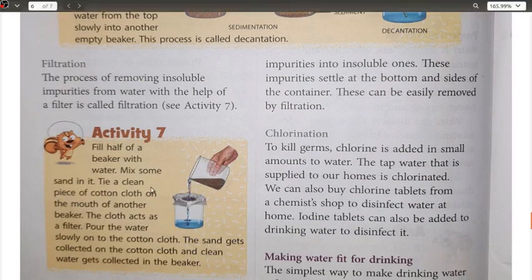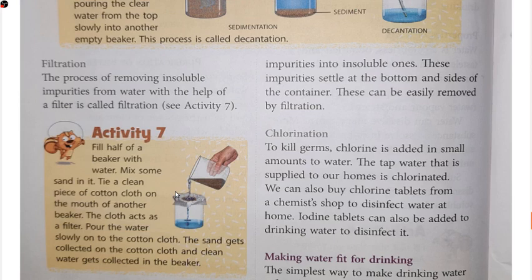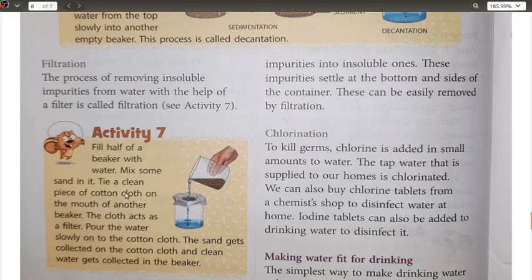Starting with one of the activities related to filtration: fill half of the beaker with water, mix some sand in it, and tie a clean piece of cotton cloth on the mouth of another beaker. Yesterday I told you that filtration requires the use of a sieve, which can be made of different materials, like a muslin cloth, and here the example of a cotton cloth has been taken.